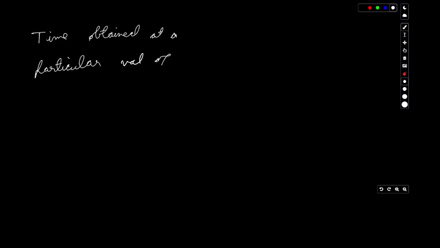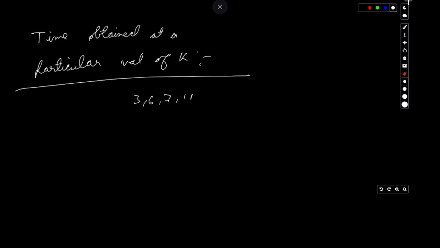There are different ways to find the time obtained at a particular speed k. 3, 6, 7, 11 is the array that we're taking as an example, and the number of hours, let's say, might be 8.